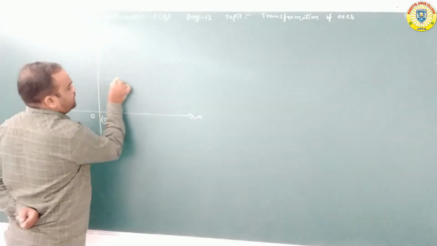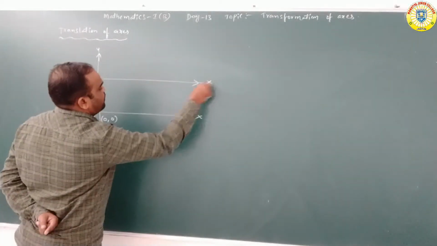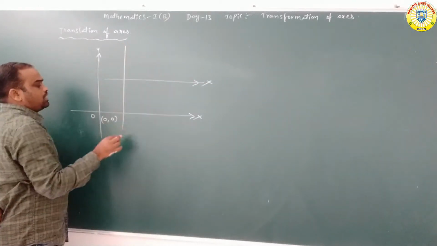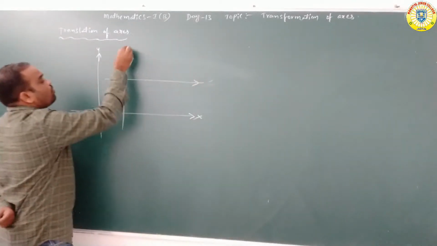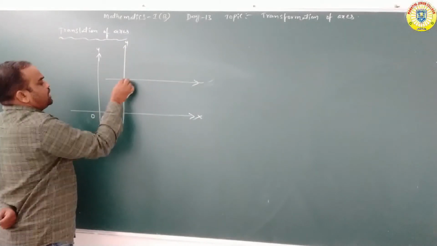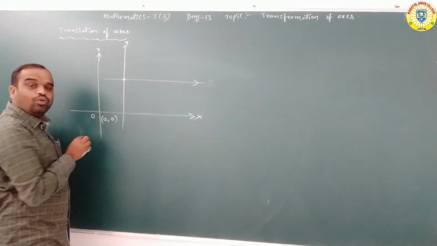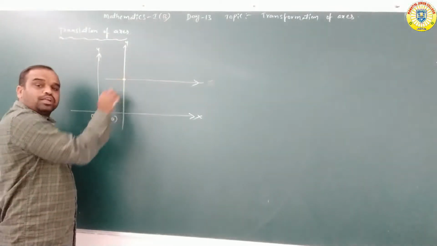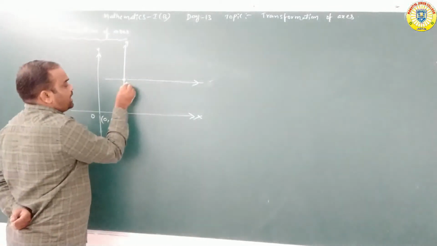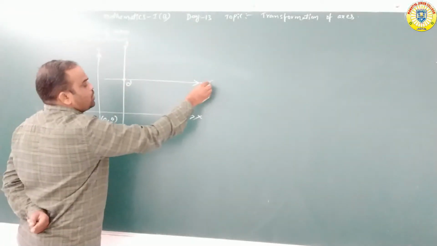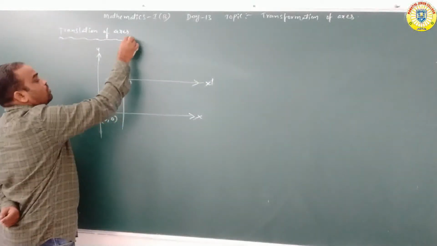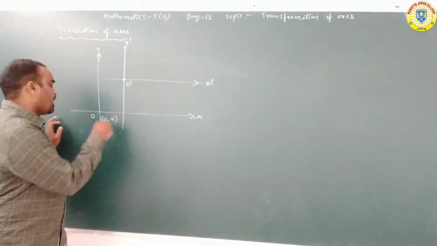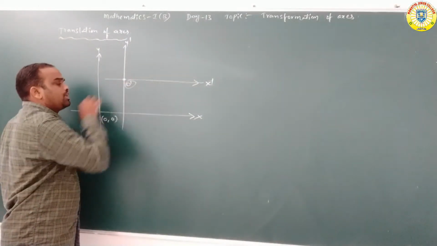Here we are drawing a new x-axis parallel to OX, and another y-axis parallel to OY. This is the new origin. The origin is shifted from one point to another point in the plane, so the directions of the axes, O'X' and O'Y', are the same as before.